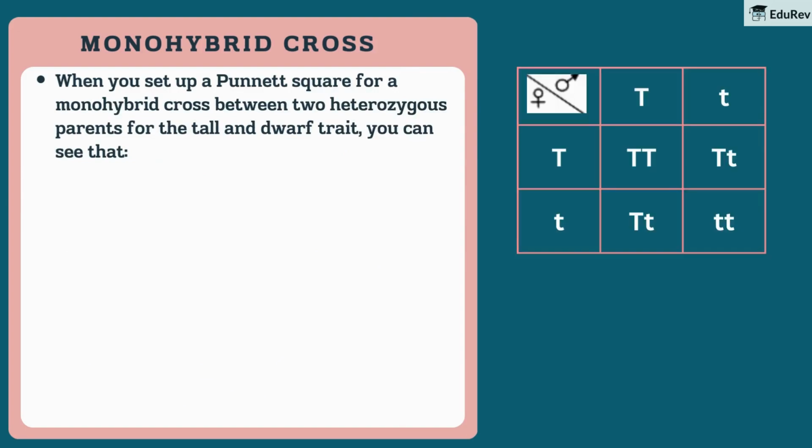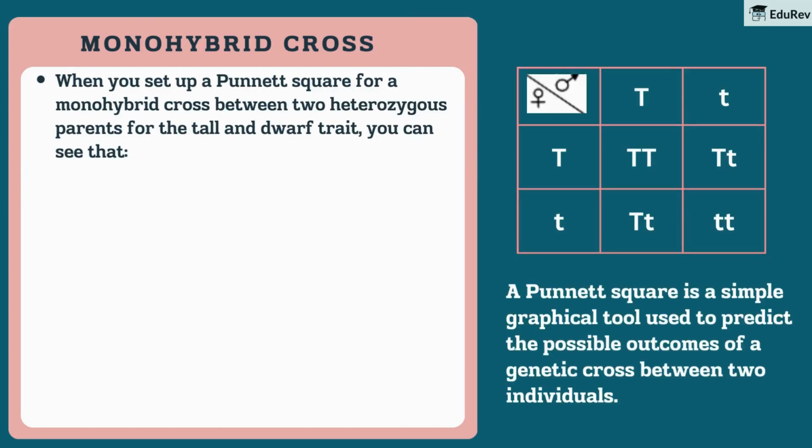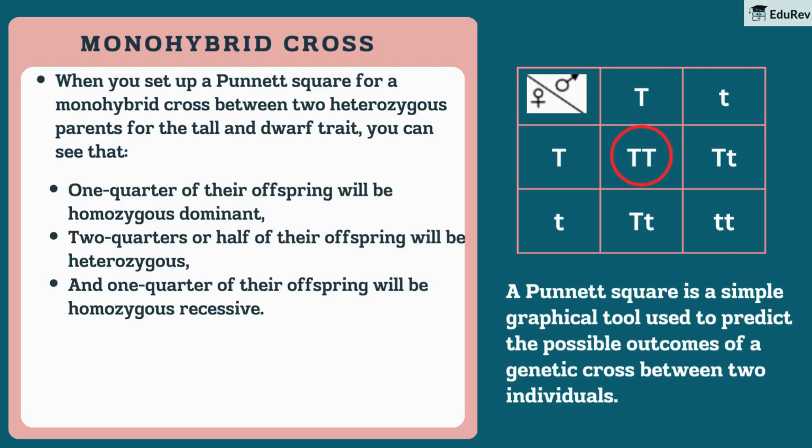When you set up a Punnett square for a monohybrid cross between two heterozygous parents for the tall and dwarf trait, you can see that 1/4 of their offspring will be homozygous dominant, 2/4 or half of their offspring will be heterozygous, and 1/4 of their offspring will be homozygous recessive.